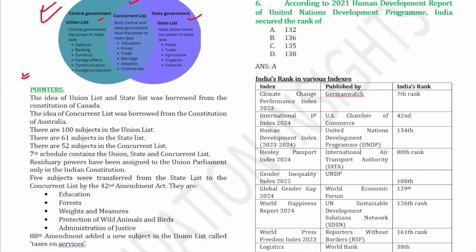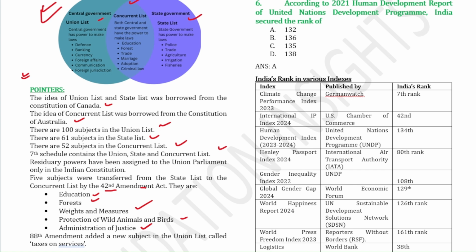This union list and state list was borrowed from the Constitution of Canada, but concurrent list was borrowed from the Constitution of Australia, okay. There are 100 subjects in the union list, and then there are 61 subjects in the state list. There are 52 subjects in the concurrent list, and then 7th schedule contains the union, state, and concurrent list, okay. And then 5 subjects were transferred from the state list to the concurrent list by the 42nd Amendment Act. So the 5 subjects were education, forest, weights and measures, protection of wild animals and birds, administration of justice.